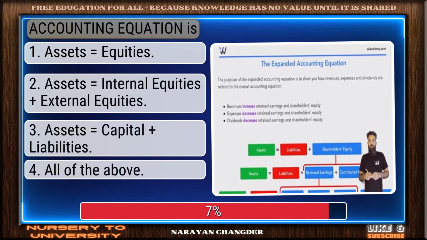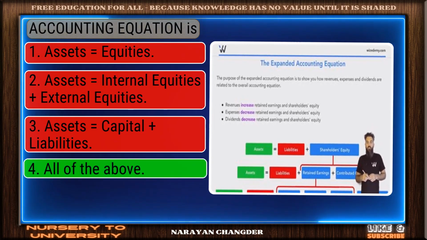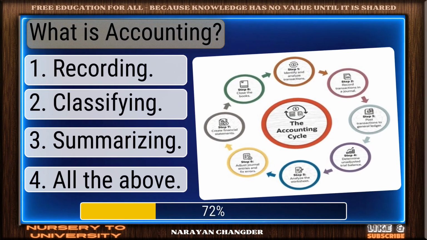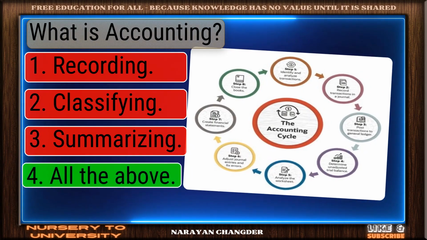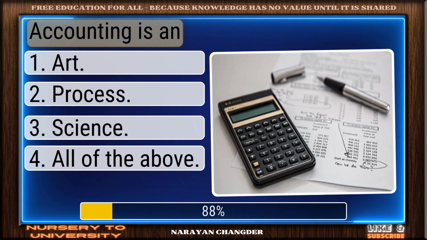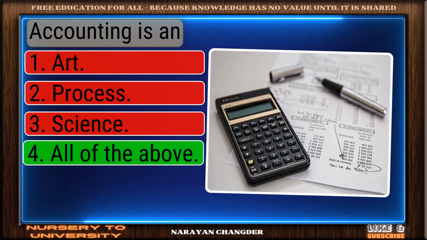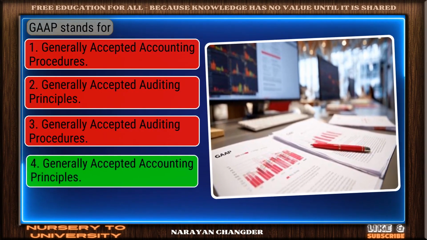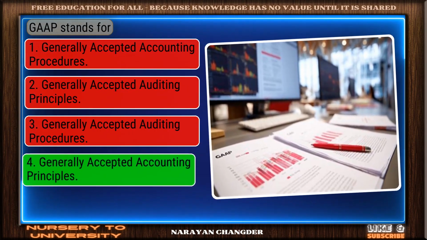Accounting equation is. Right choice. All of the above is the best answer. What is accounting? Solid response. All the above is a valid choice. Accounting is an. Nice selection. All of the above is the correct and valid answer. GAAP stands for. Smart pick. Generally accepted accounting principles is the correct choice.